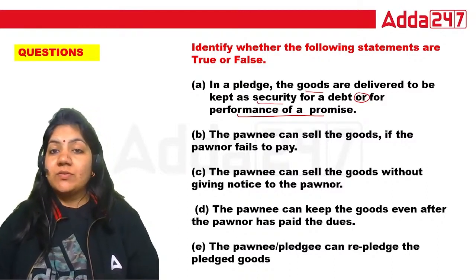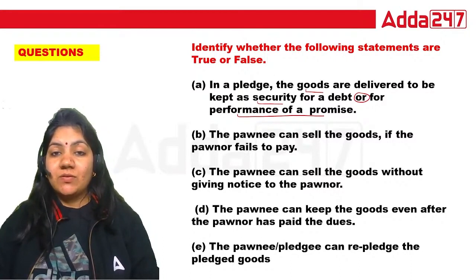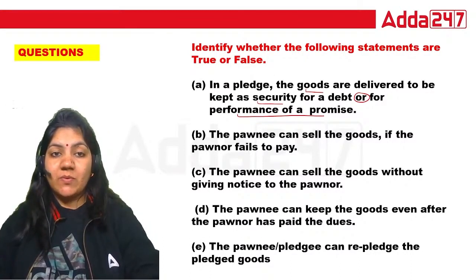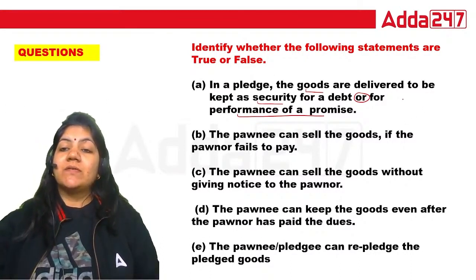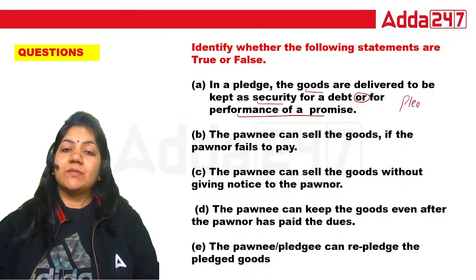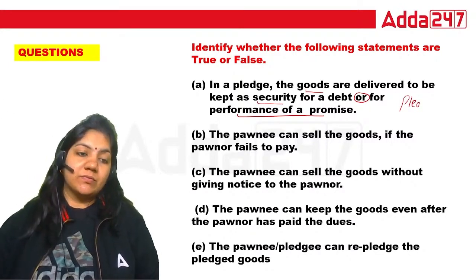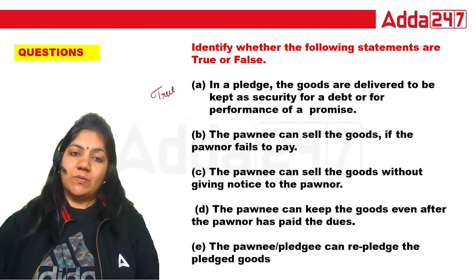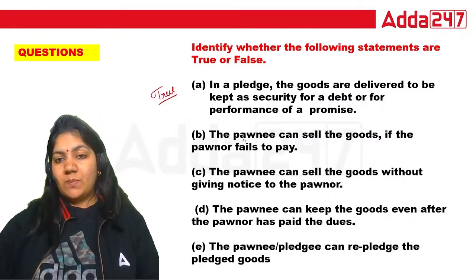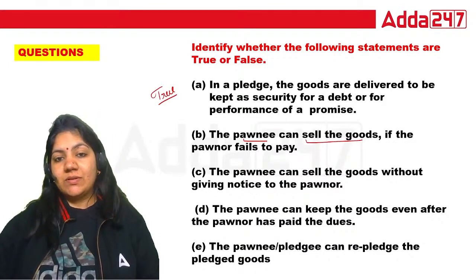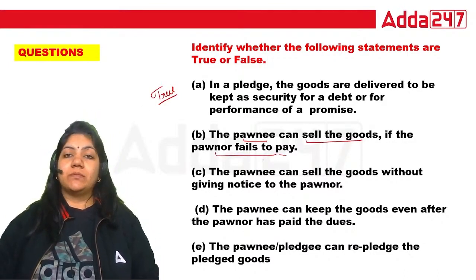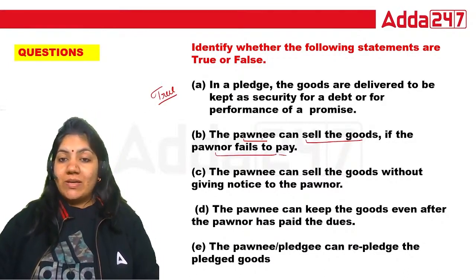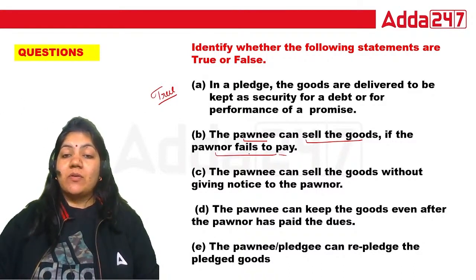In a pledge, goods are delivered to be kept as security for the debt and the performance of the promise. So this is the exact definition of the term pledge. This is the right answer. Okay. So this is a true statement. The pawnee can sell the goods if the pawner fails to pay. What I'm saying? The pawnee can sell the goods if the pawner fails to pay.